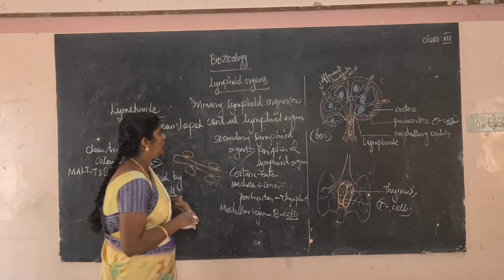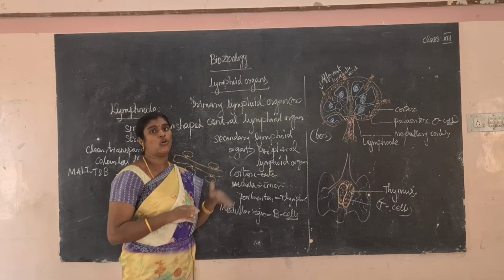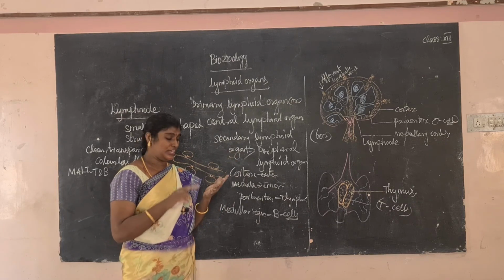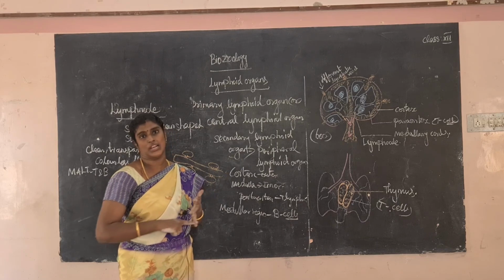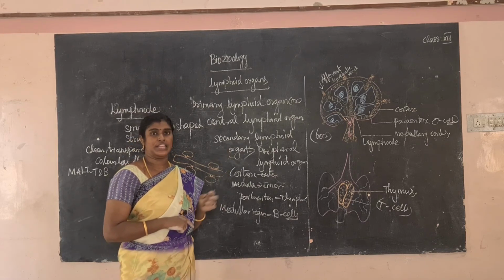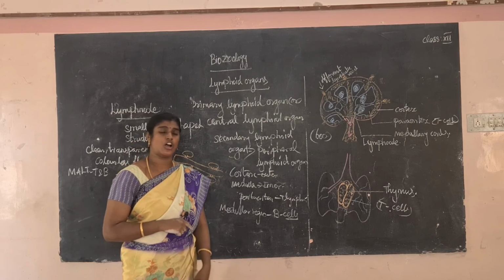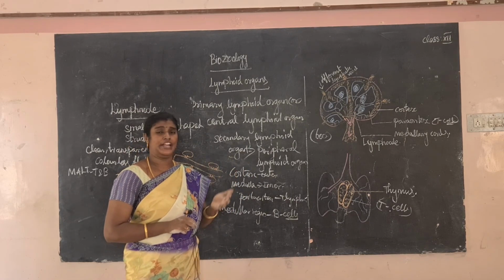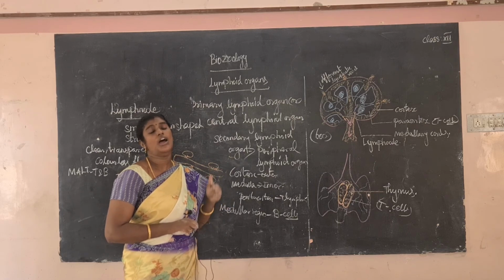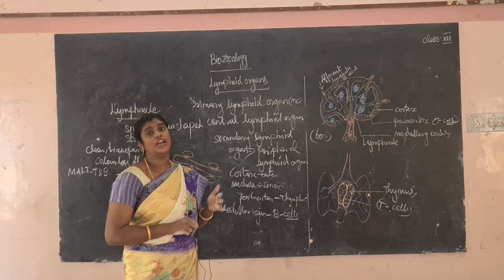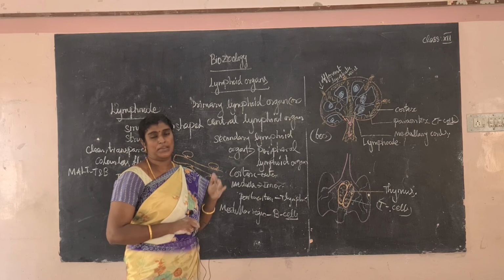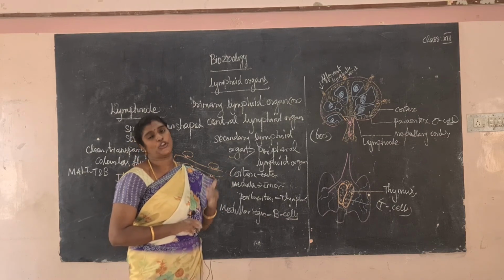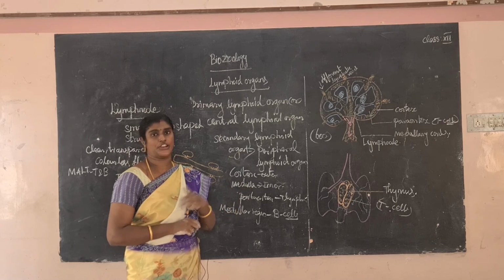Okay, so what did we learn today? The first one, what is immunity? What are the types of immunity? T cell mediated immunity and B cell mediated immunity. In T cell mediated immunity, T cells are involved, and in B cell mediated immunity, B cells and antibodies are involved. And what is immune response? Primary immune response and secondary immune response.